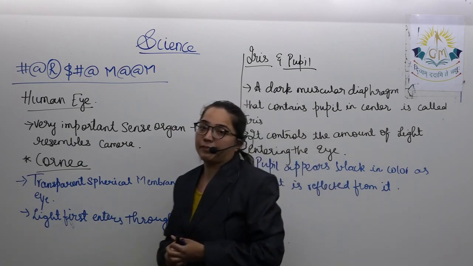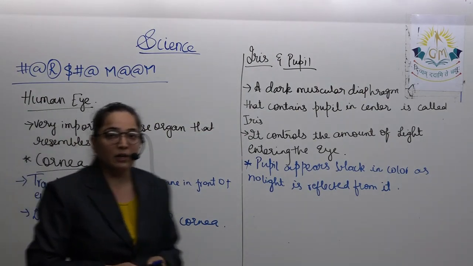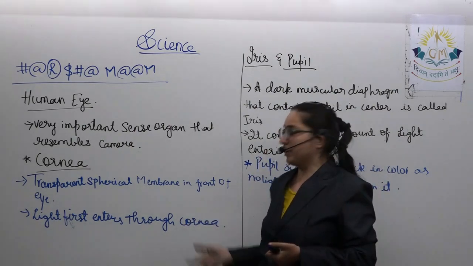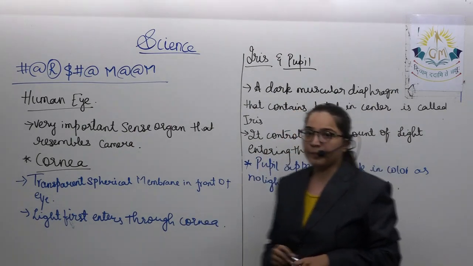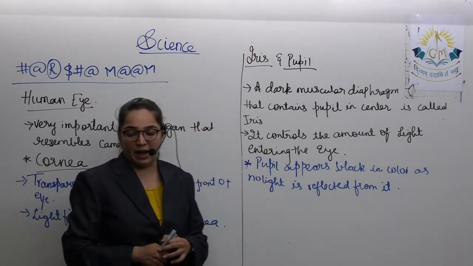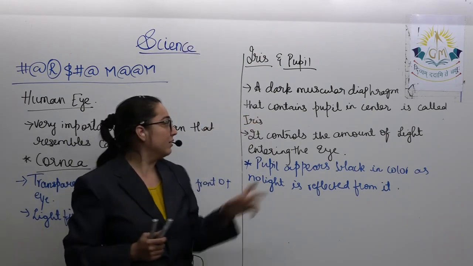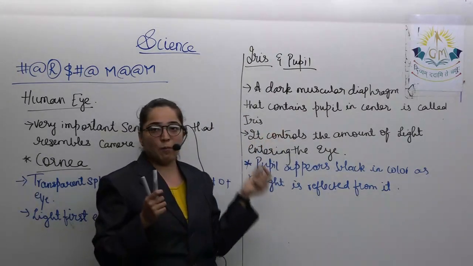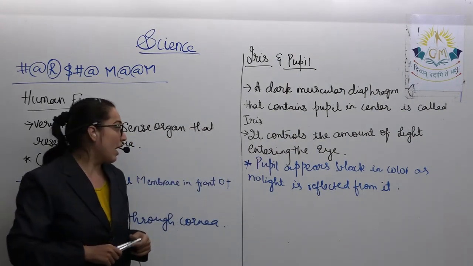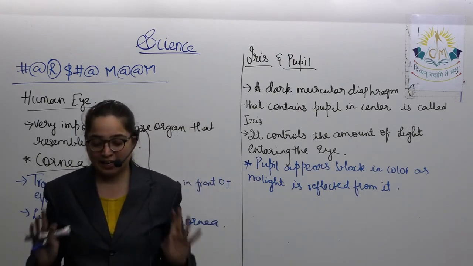Now we are going to discuss all its parts. Among them, the very first one is the cornea. Light first enters through the cornea. The thin spherical transparent membrane, that is the cornea. Then you have the iris and pupil. Behind the cornea, there is a dark muscular diaphragm that contains in the center a point-like thing, that is the pupil. It will control the amount of light entering the eye, and the pupil appears black in color. Why? It does not reflect any light.